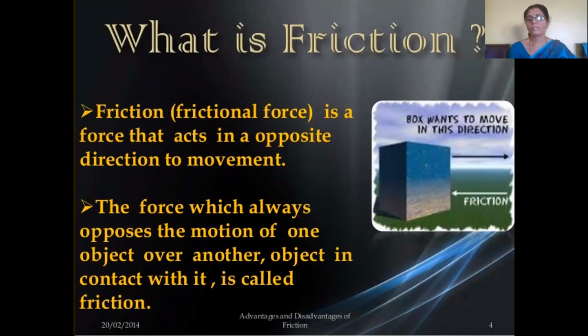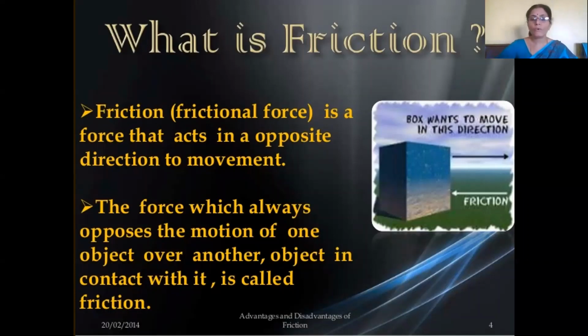So, between the surface of the box and the ground, there exists a frictional force in the direction opposite to the motion of that box. Frictional force always acts in the opposite direction of the movement, or you can say, in the direct opposite direction of the force applied.